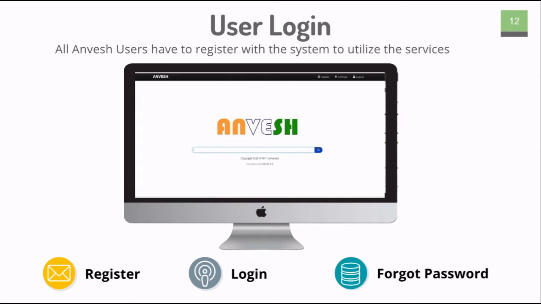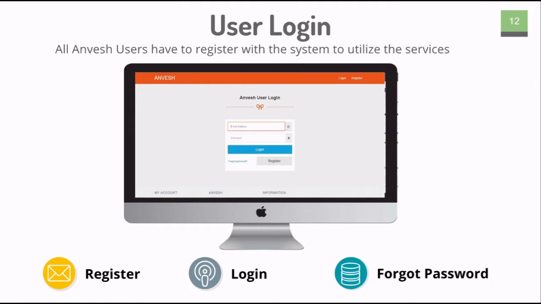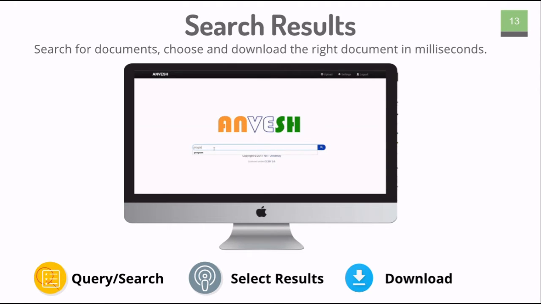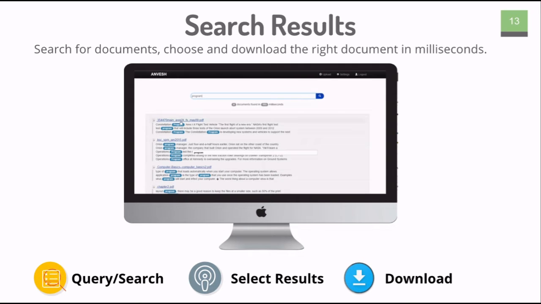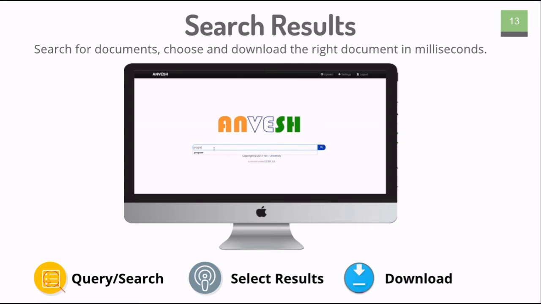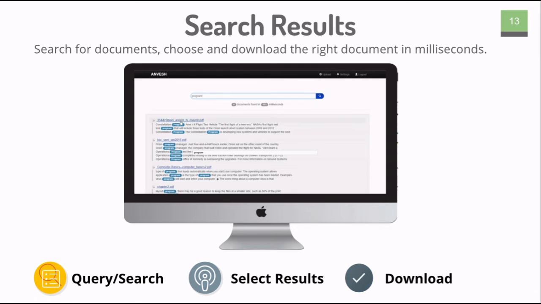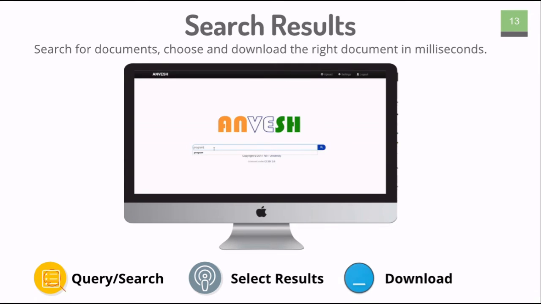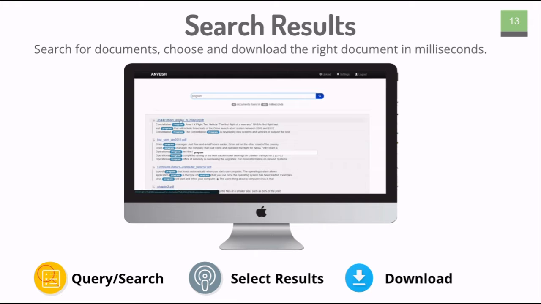So we have register, login, and forgot password before the user uses the services. Later, the user can search for documents, choose, and download the right document. A user enters a query and the results are displayed, and if the user finds the right result, he may download the document.